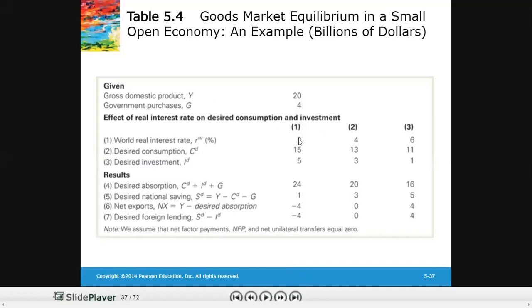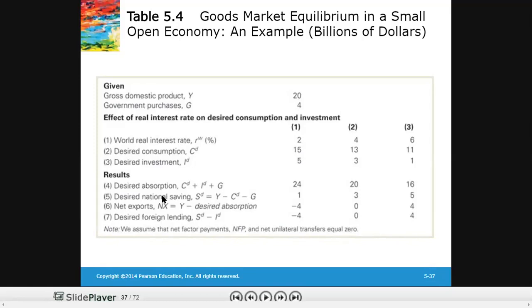You would find that if the interest rate declines, consumption and investment would go up, which means that aggregate absorption would go up if we keep the government spending fixed at 4. You can see that when the interest rate declines from 4 to 2% in the world economy, for the small open economy, consumption of the individual and the investment would go up. You can see that 15 is the aggregate consumption and 5 is the aggregate investment.